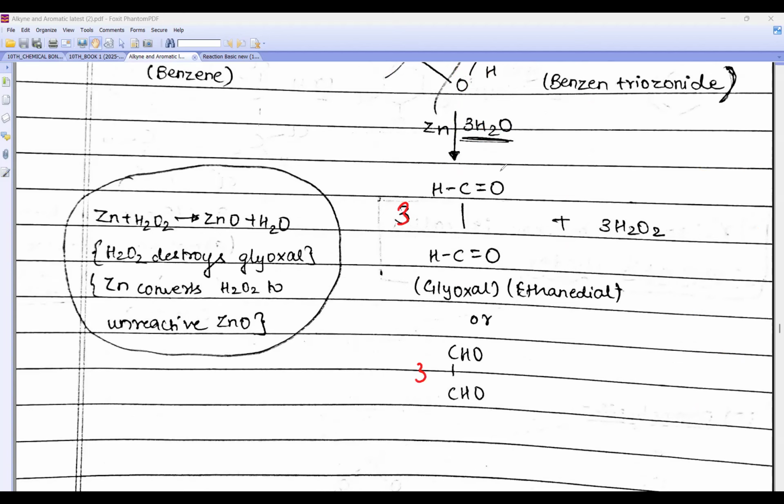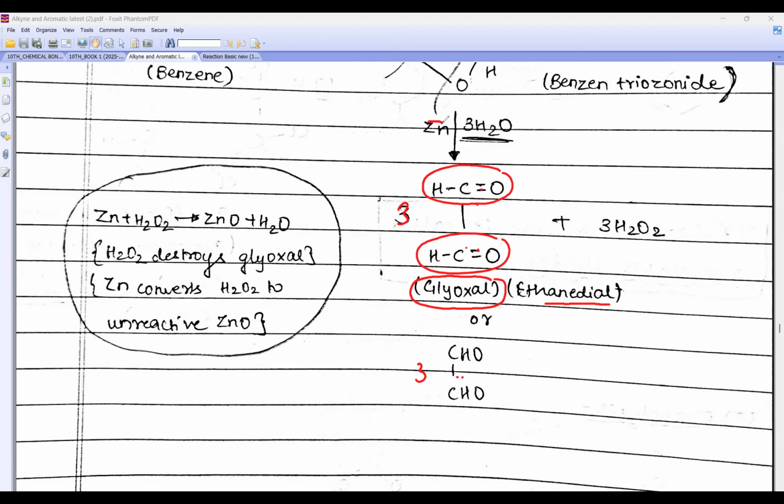Yeah, but this CHO means carbon with aldehyde. So it is two times aldehyde or not? One carbon is methanol, two carbon is ethanol. But how many times is aldehyde there? Two times. So ethane diol. Another name for this is glyoxal, glyoxal, glyoxal, or ethane diol. Three times you will get.